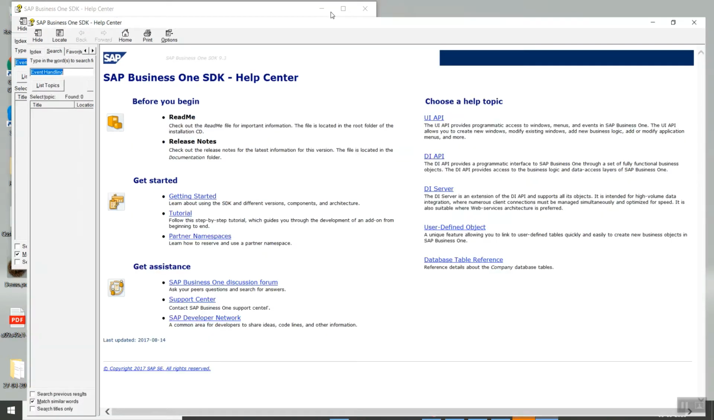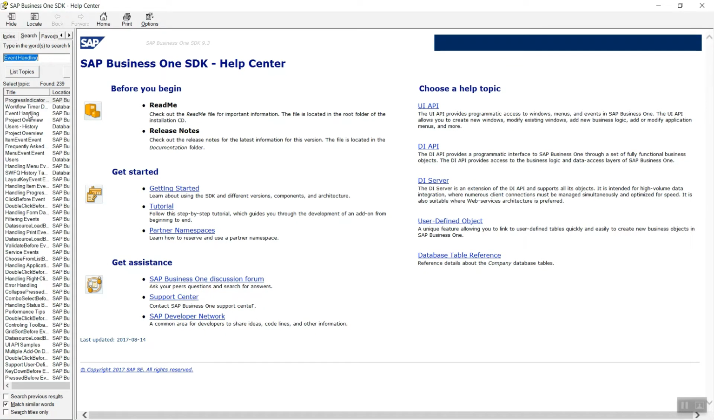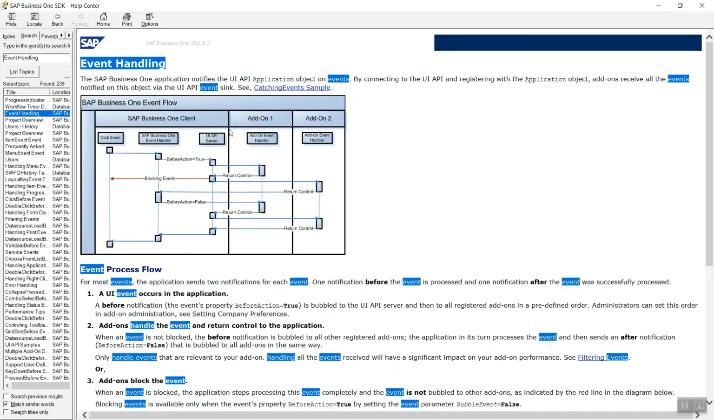Put event handling in the search tab and press enter. Generally, an event is a notification sent by an application to an object for performing its action. Understanding events is important because after understanding each event you will come to know which action, which activity should be put where.